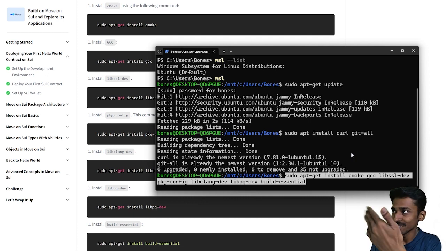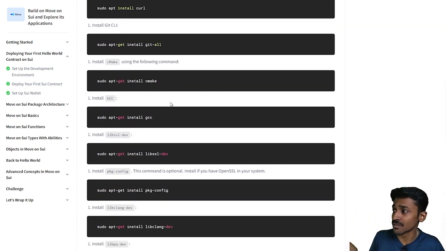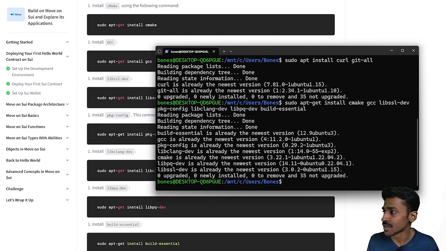Whatever list of libraries that we have over here, I'm just installing all of them in a single go. That's what's happening here, right? So I'm just going to click enter. There you go. In my case, all of this is already installed, so it didn't take any time. In your case, it will take a few minutes and you will be good to go, depending on your internet speed and your system.